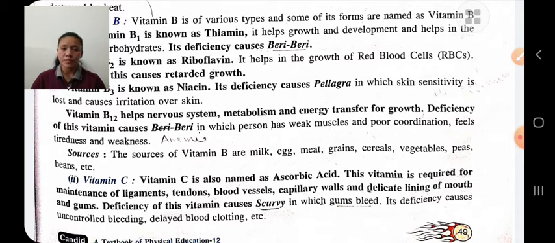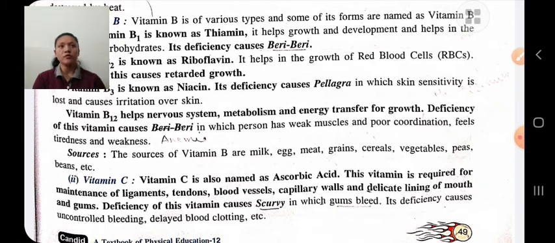Deficiency of vitamin C causes scurvy, in which there is bleeding from the gums, uncontrollable bleeding, delayed blood clotting, etc. The sources of vitamin C are citrus fruits like lemon, amla, tomato, etc.